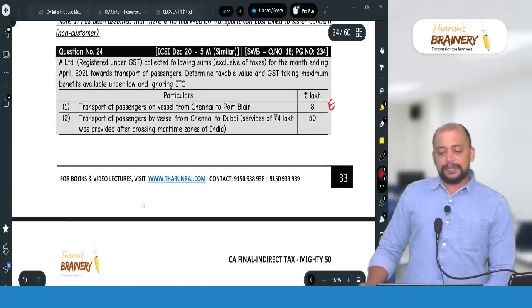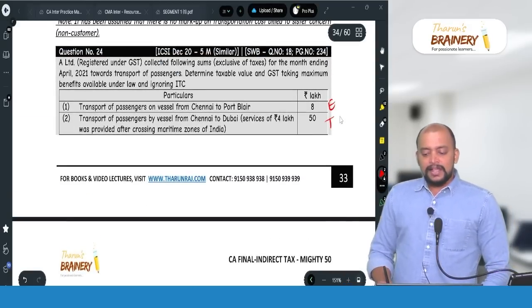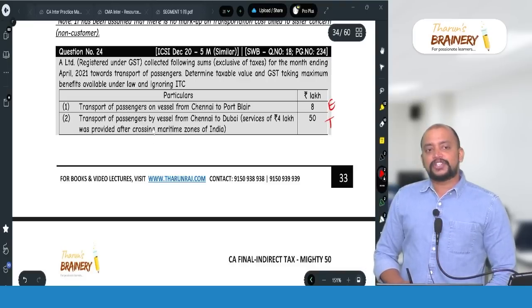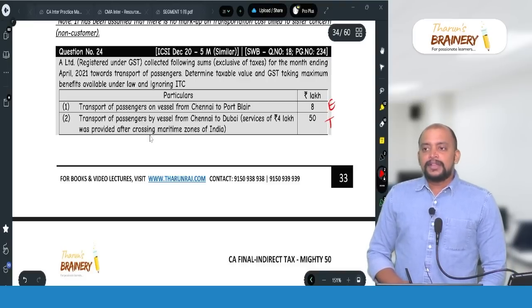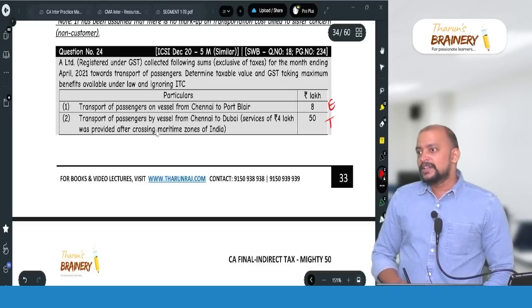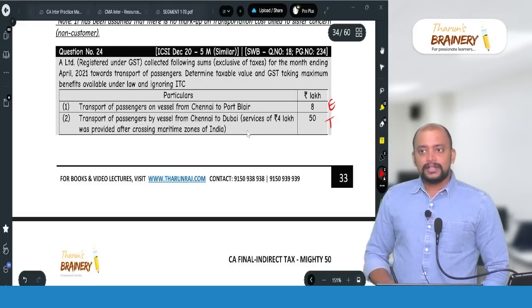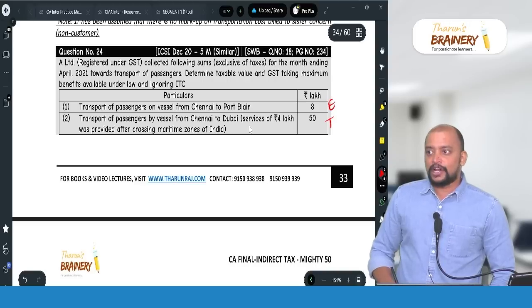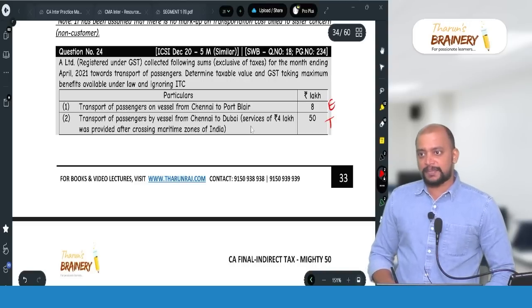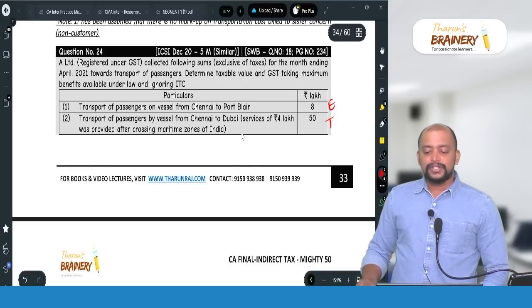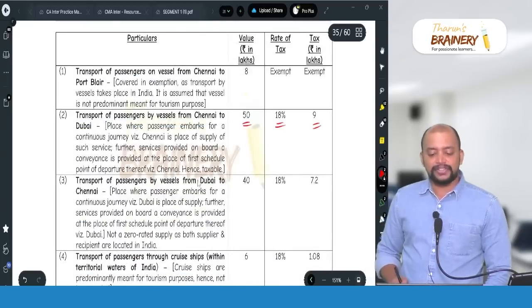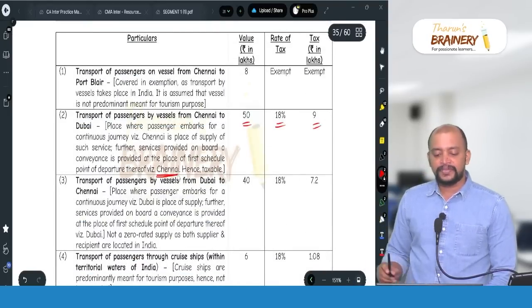Now place of supply, if you see here, in case of transportation of passengers, section 12, B2B location of recipient, B2C starting point of the passenger. So starting point of the passenger only, not ending point of the passenger, it is in Chennai. So Chennai will be taken as the place of supply.